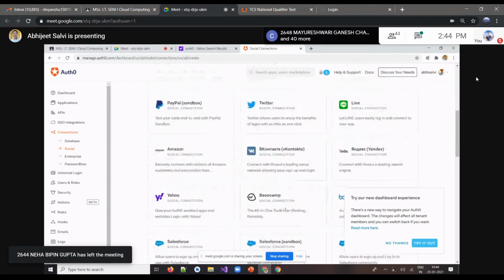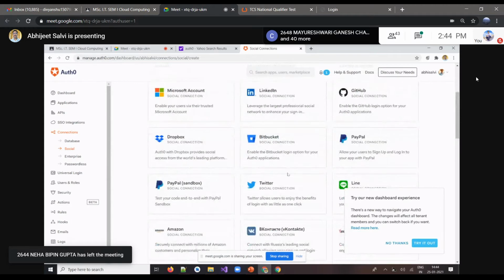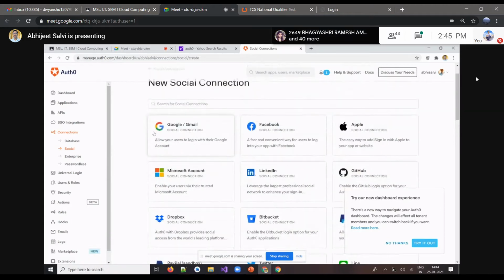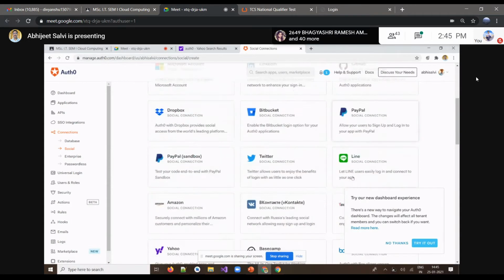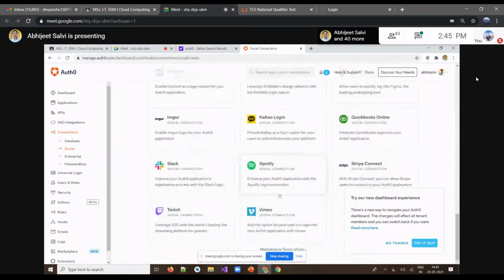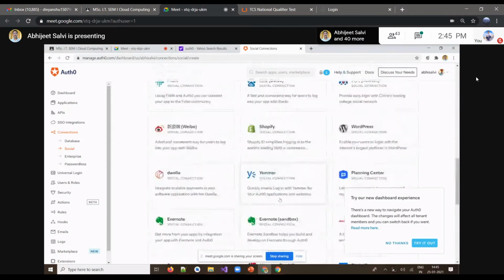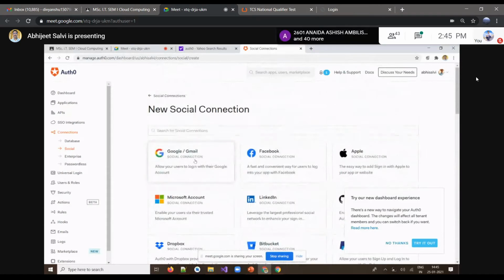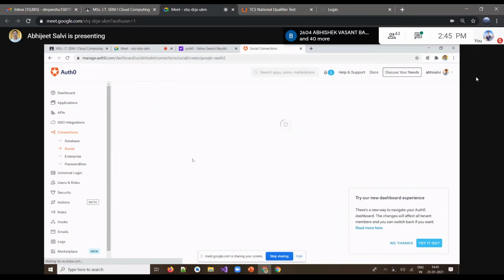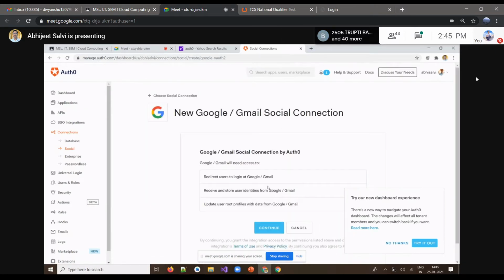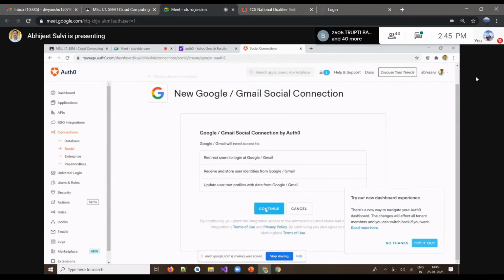There are options like Twitter, for which we can do single sign-on. You can have Gmail, Google, GitHub, PayPal, so many services, so many apps are there. Now we'll go by this one, which is very commonly used too. For Google Gmail, we allow the user to log in with their Google account. If we allow this, then the user can access our account. So we'll go by the continue option.